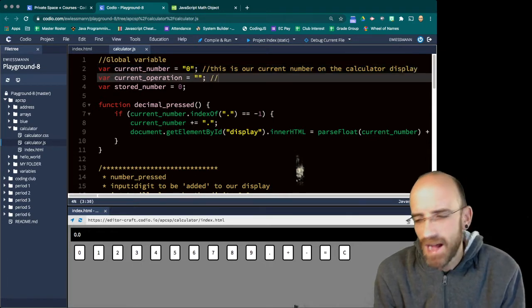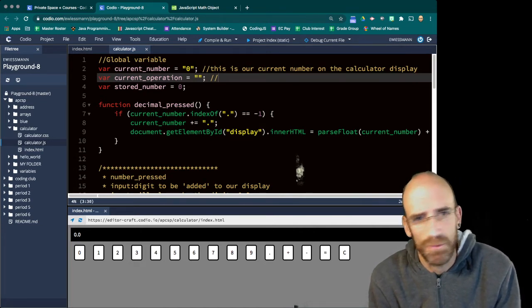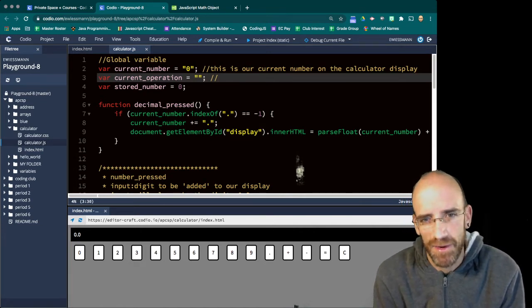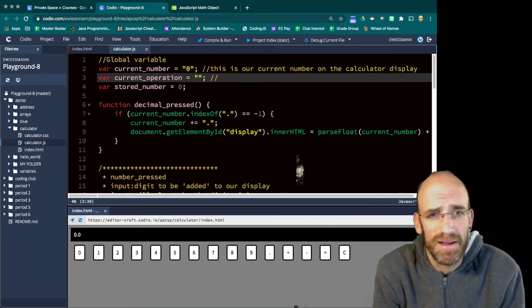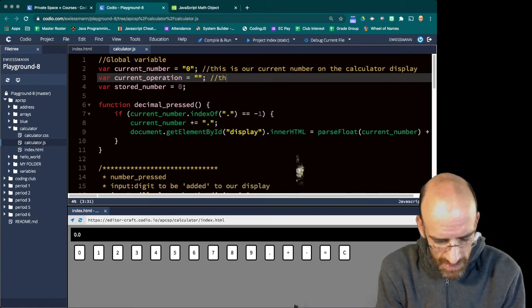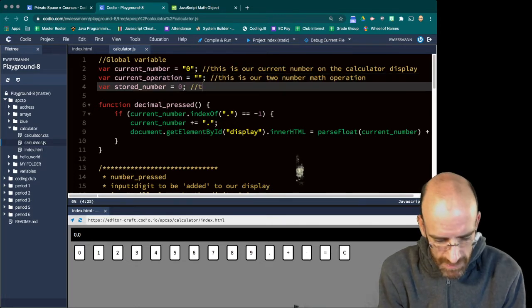And we are writing these comments not for us right now, but for us in the future, or for somebody else who might look at this code, just to say what are these things, and they get their answer right away rather than having to comb through the code. If you make your variable names descriptive, that helps as well. This is our two-number math operation, and this is the off-screen number in a two-number